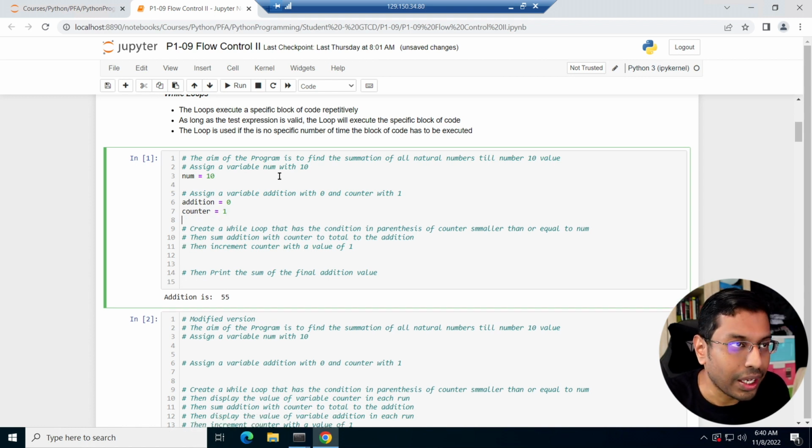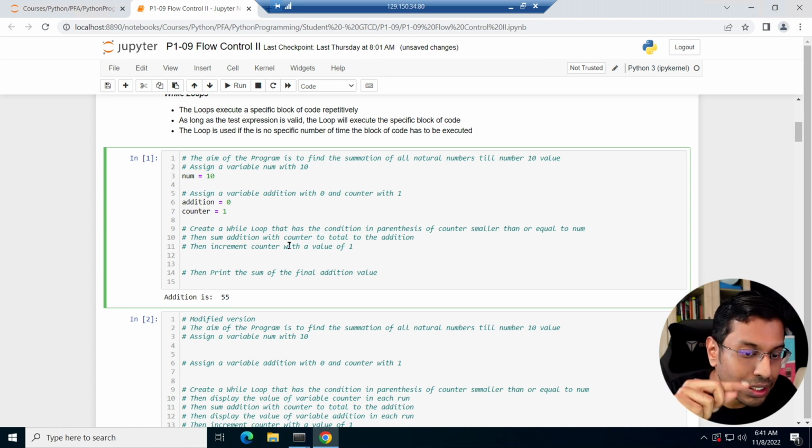We're going to create a while loop with a condition in parentheses: counter is smaller than or equal to num, which is 10. Then we add counter to the total in addition.